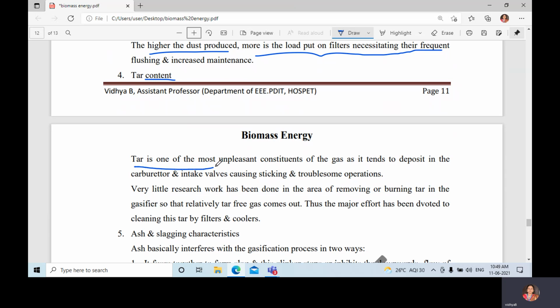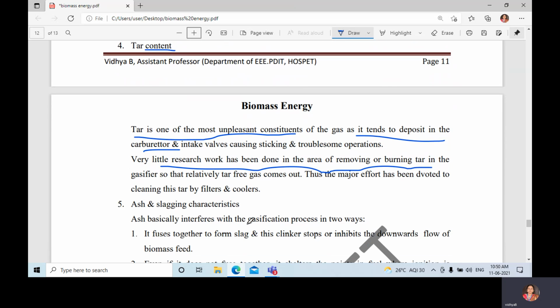Tar is one of the most unpleasant constituents of the gas as it tends to deposit in the carburetor and intake valves, causing sticking and troublesome operations. The carburetor is a machine part; if you search in Google, it will show the machine. Very little research work has been done in the area of removing or burning tar in the gasifier, so that relatively tar-free gas comes out. The major effort has been devoted to cleaning this tar by filters and coolers.